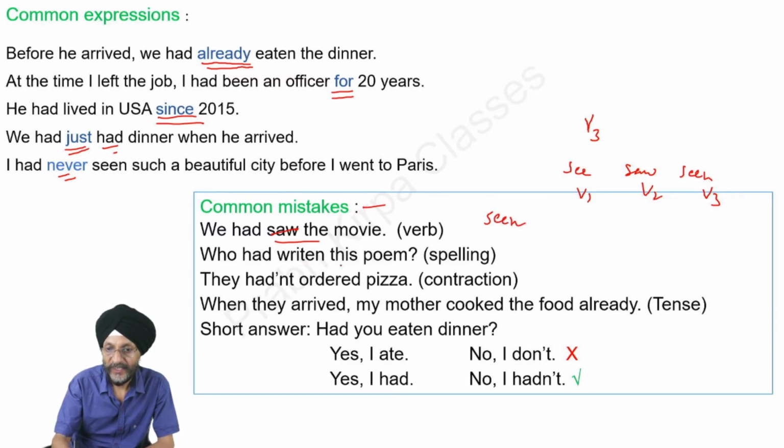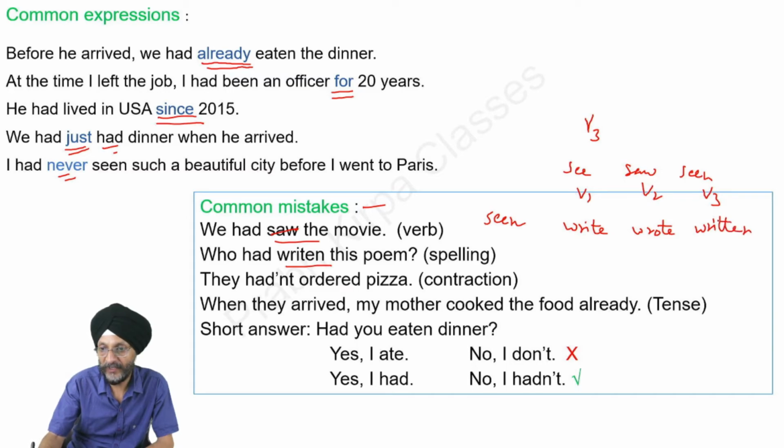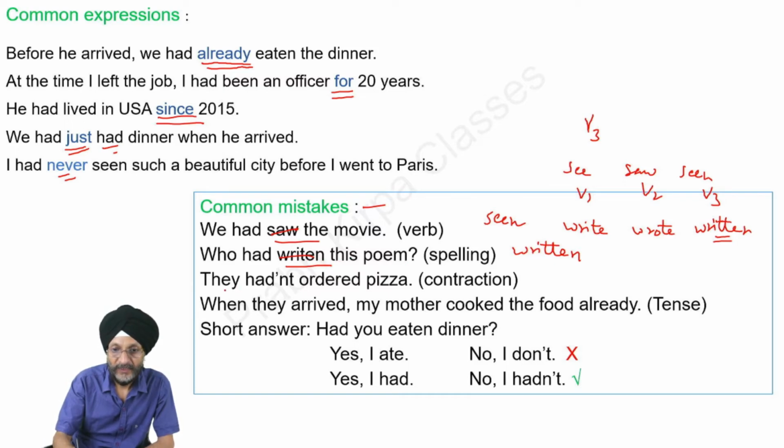Who had written this poem? So you will see here that when write is the verb, it becomes write, wrote, and written. T is written twice. So here written has to be written with a double T. This is the wrong wording.